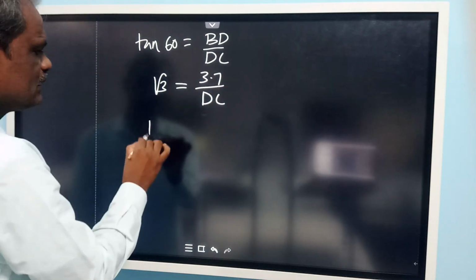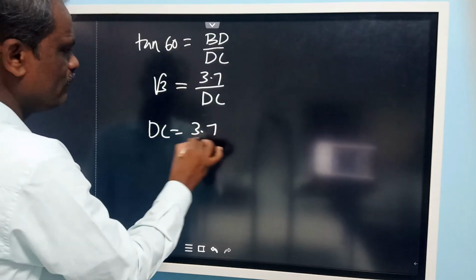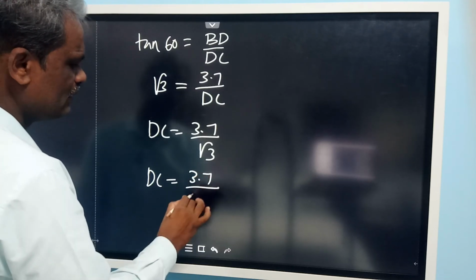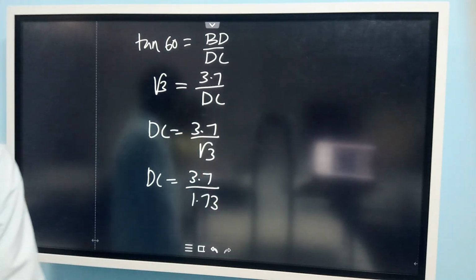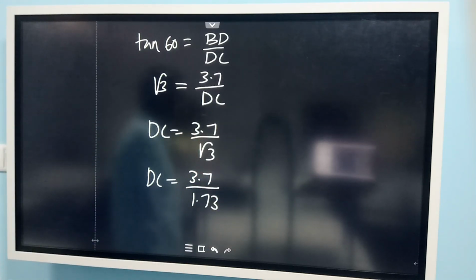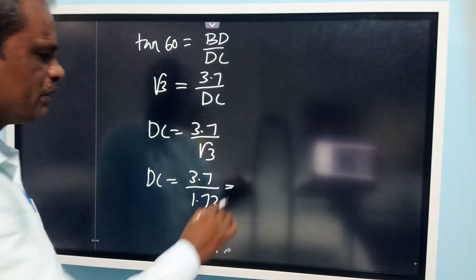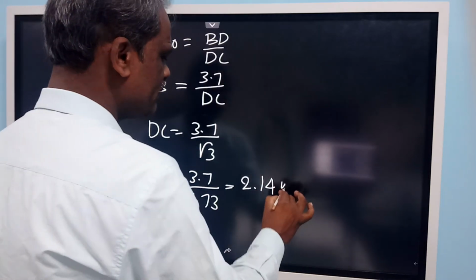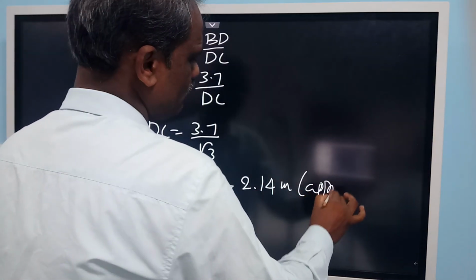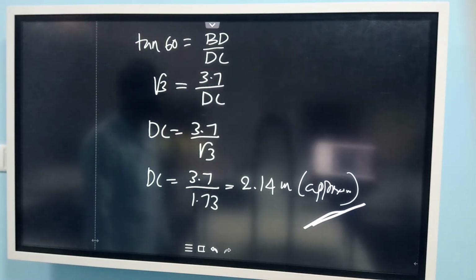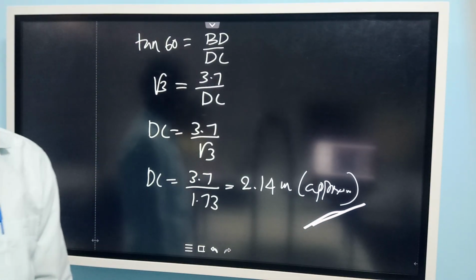So cross multiply here, DC is equal to 3.7 by root 3. So DC will be equal to 3.7 divided by 1.73, root 3 value approximately taken as 1.73. If you simplify this, approximately you will get 2.14 meters. This is an approximate value, not exact. Nearest value we are getting. So that is the distance between the foot of the tower and the ladder.